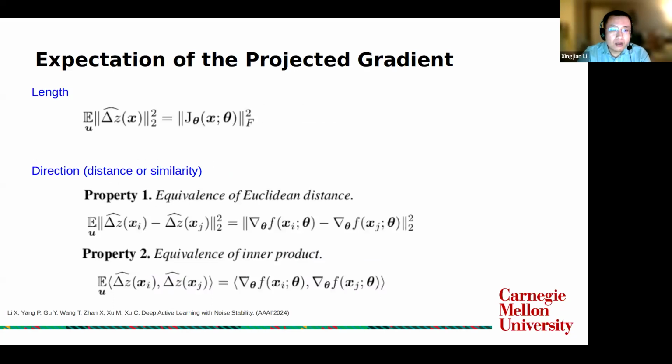By our theoretical analysis, we can derive that our projected gradient has the same expected magnitude with the original gradient. And we also have two distinct properties in terms of the direction. That is, the projected gradients retain the same spatial relationship between two instances compared with the original gradients. This applies to the Euclidean distance and the inner product, which are commonly adopted to ensure diversity in active learning.